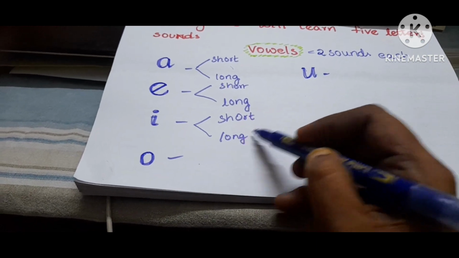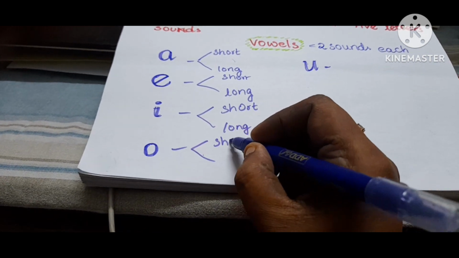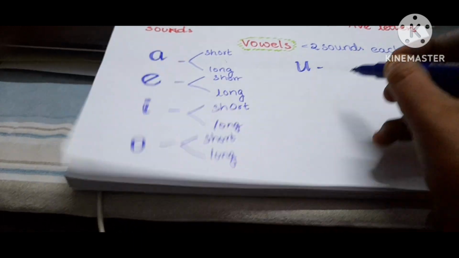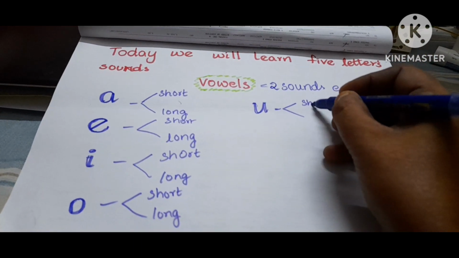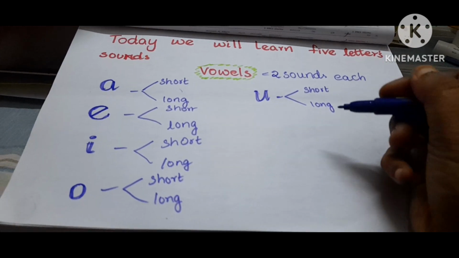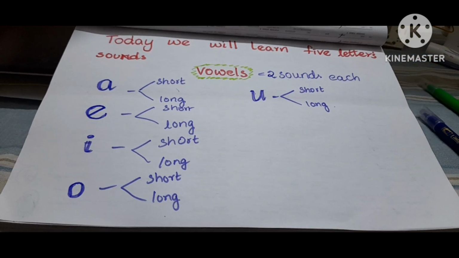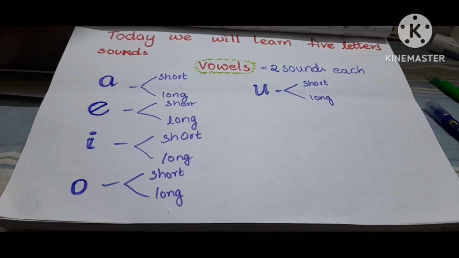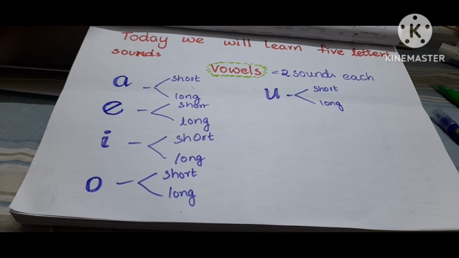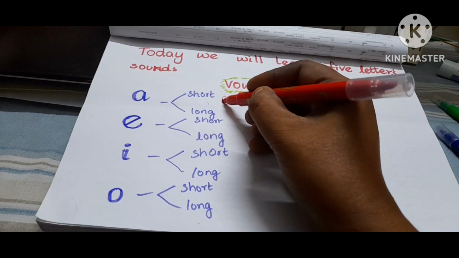Long vowel sounds, short vowel sounds, we say it. Coming to O, it has two sounds: a short sound and a long sound. Again, coming to U, it's a short sound and a long sound. All the long sounds are the alphabets itself. How we pronounce the alphabet A, E, I, O, U, just like exaggerating or expanding it. A, E, I, O, U, that is long sounds.